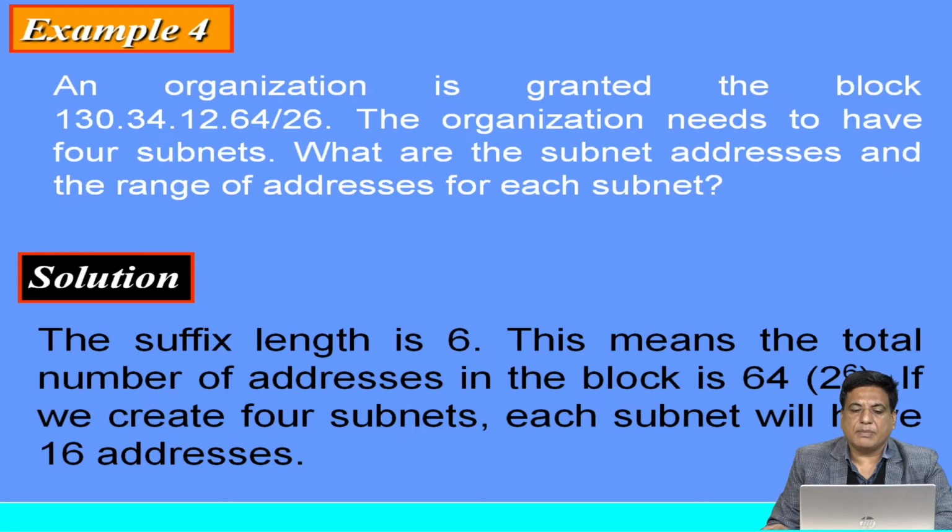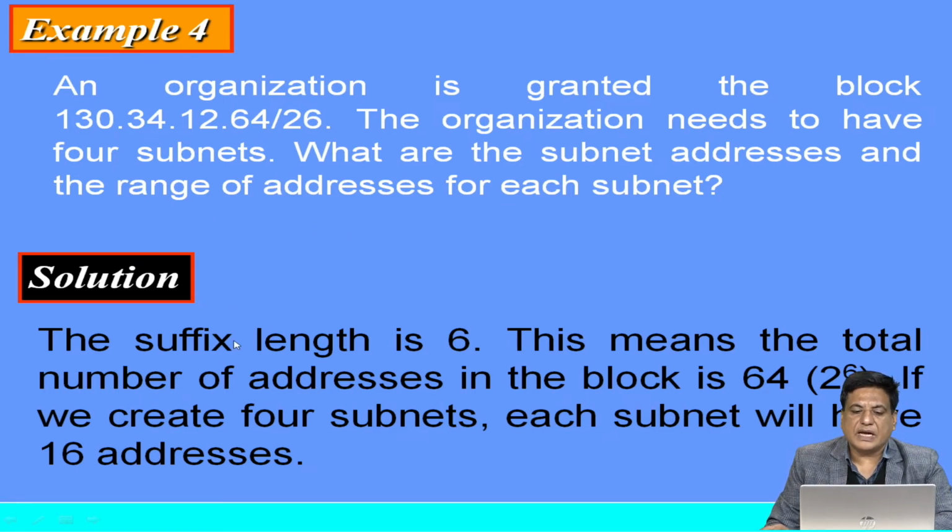Next, example number 4. An organization is granted the block 130.34.12.64/26. So we have given one network address, and the prefix length is 26. The organization needs to have 4 subnets. What are the subnet addresses and the range of addresses for each subnet?